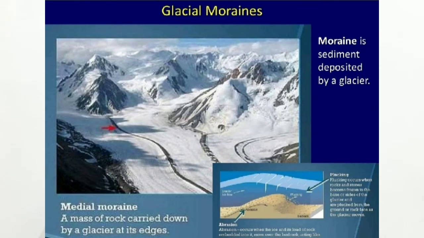The next depositional landform of glaciers is moraines. Moraines are basically formed by the deposition of big and small pieces of rocks, sand and silt which are carried by the glacier. These moraines can even be shifted from one place to another when the glacier melts. These moraines are basically ridge-shaped, formed by the movement of glaciers.